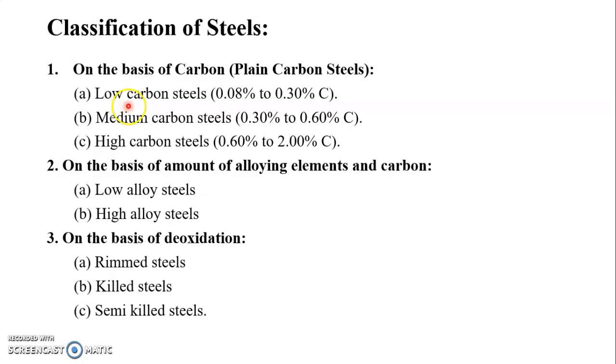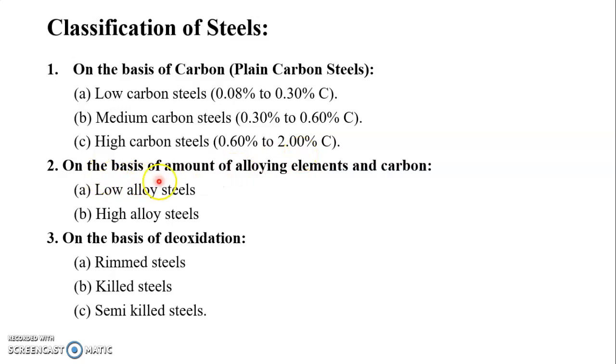In low carbon steel, the carbon percentage varies from 0.08% to 0.30%. In medium carbon steel, the percentage of carbon is 0.30 to 0.60, and in high carbon steel the percentage of carbon is 0.60 to 2%.